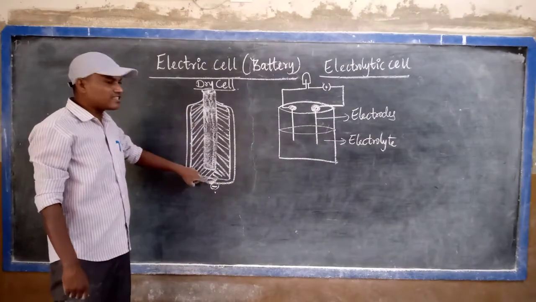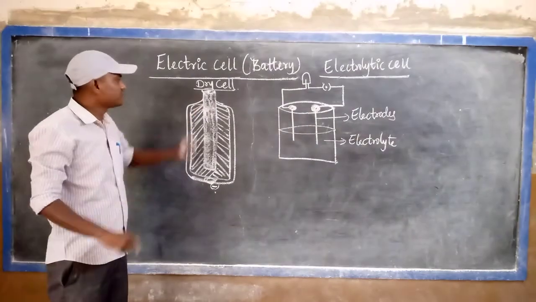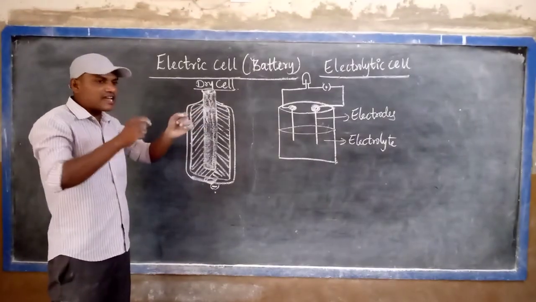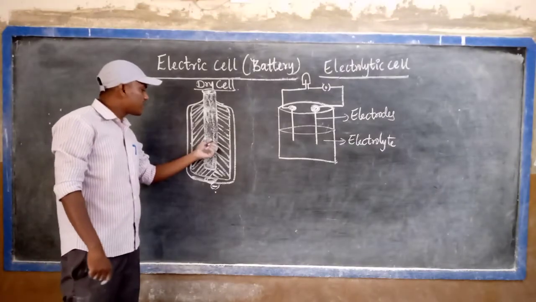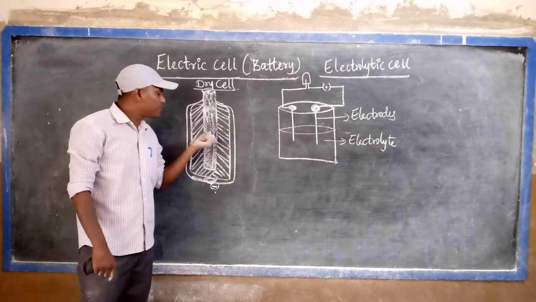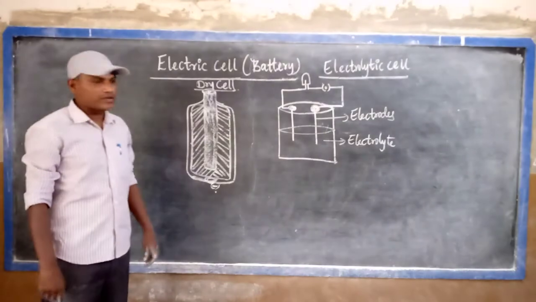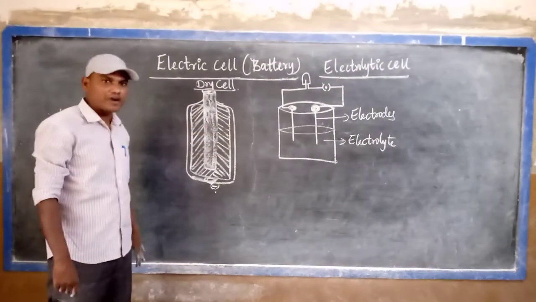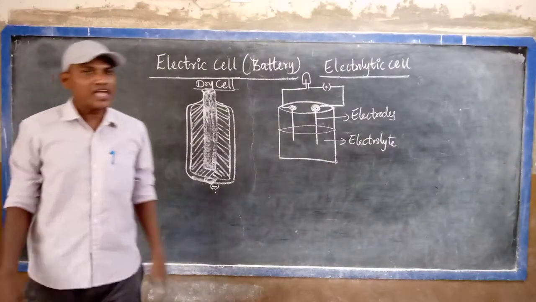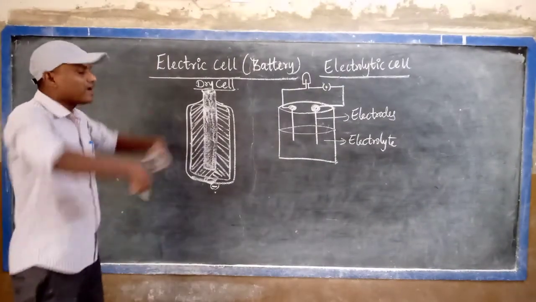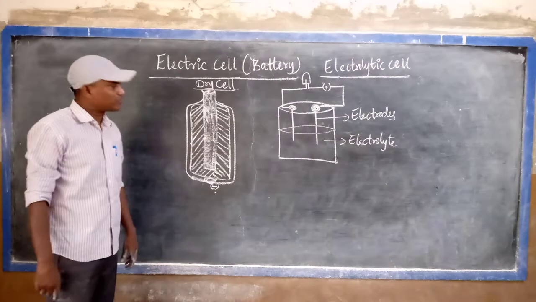When the dry cell is connected in the circuit between the two ends of the conductor, a chemical reaction takes place between the zinc and the carbon rod and ammonium chloride paste. Then that chemical energy is converted into electrical energy and supplied to the circuit.